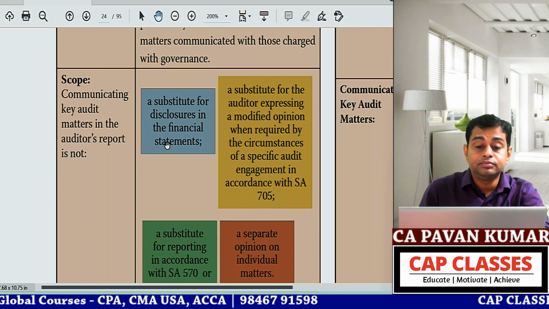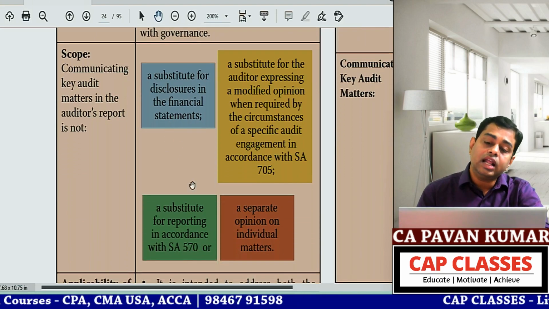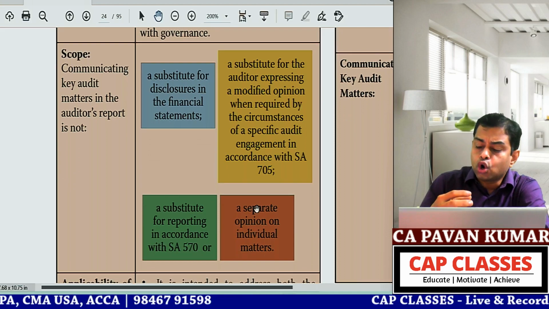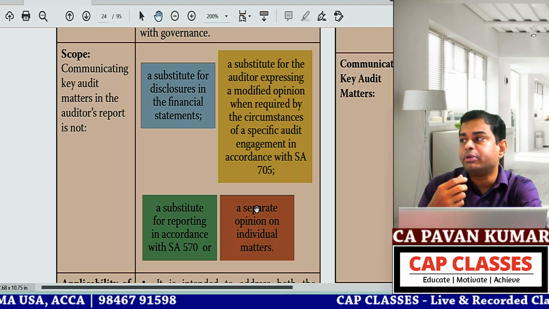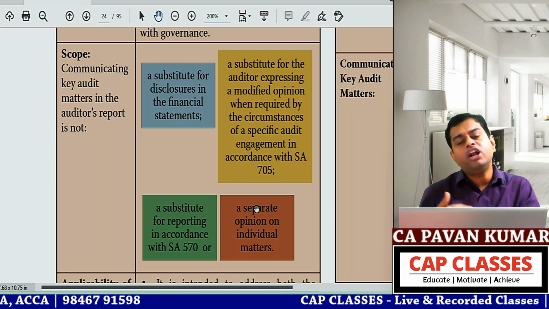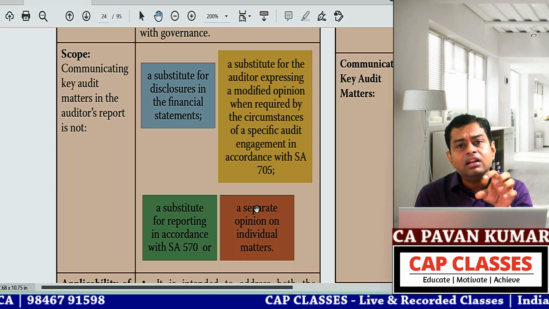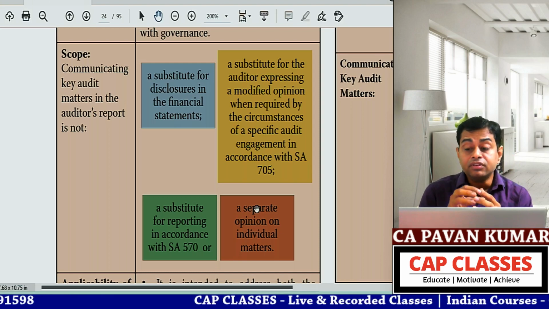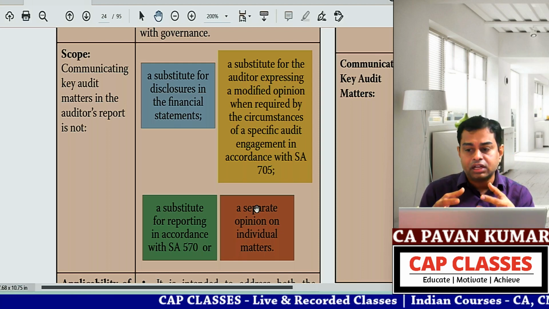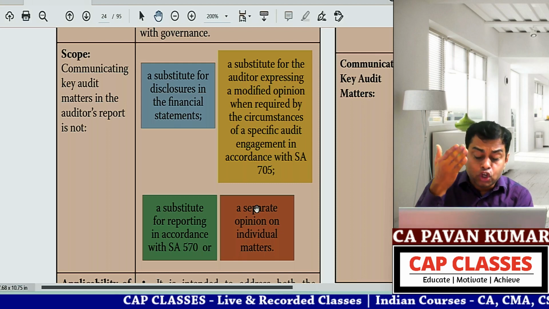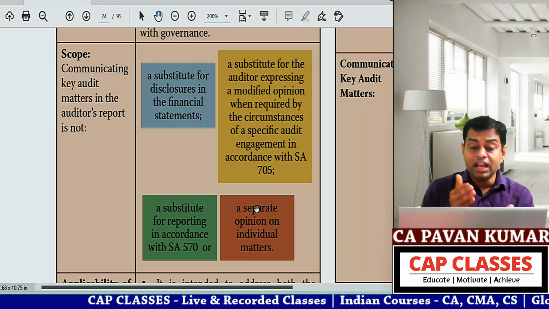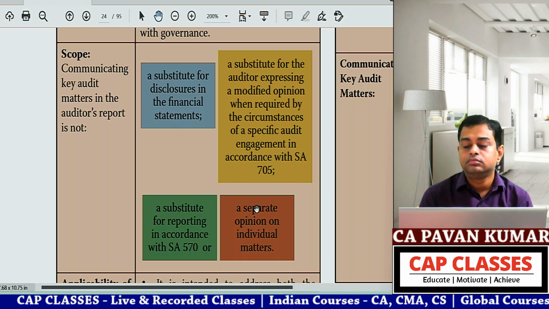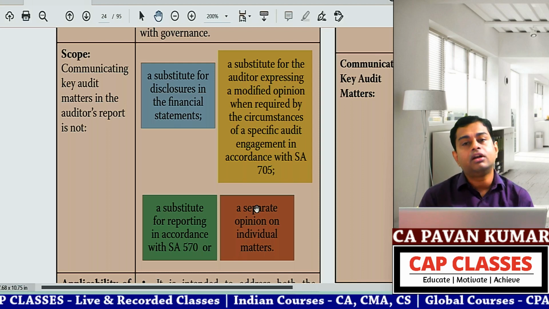Read the scope, please. Now, tell me one thing. Can I say instead of qualifying the report or giving adverse opinion or giving disclaimer of opinion, that means instead of modifying the report, can I put one para in the key audit matter paragraph and give a clean report? Guys, tell me. I have obtained some evidence where I have to modify the report. Now, can I say without modifying the report, I will put it in the key audit matter paragraph? The answer is no. It is prohibited.